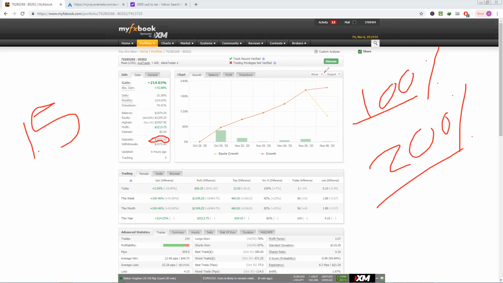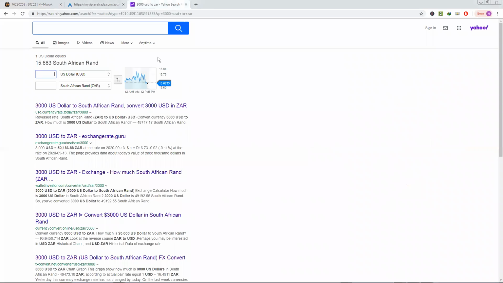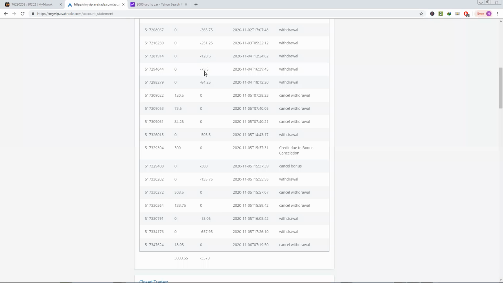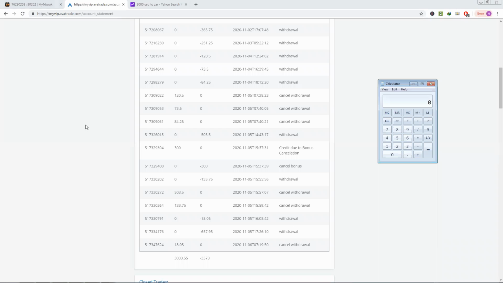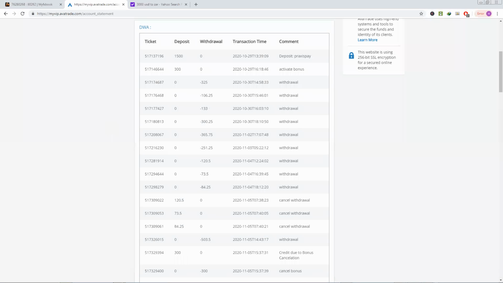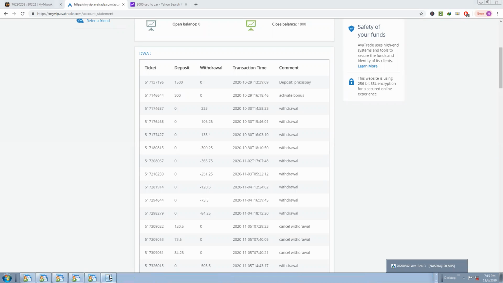And we're going to talk about this little yellow line right there. Kind of crazy. So it shows how much risk was involved there. But anyway, as you can see, it says 3.3. That's the total withdrawals, right? So let's calculate everything all together so we can see how much we've actually made. Yeah, let's do this, do that.